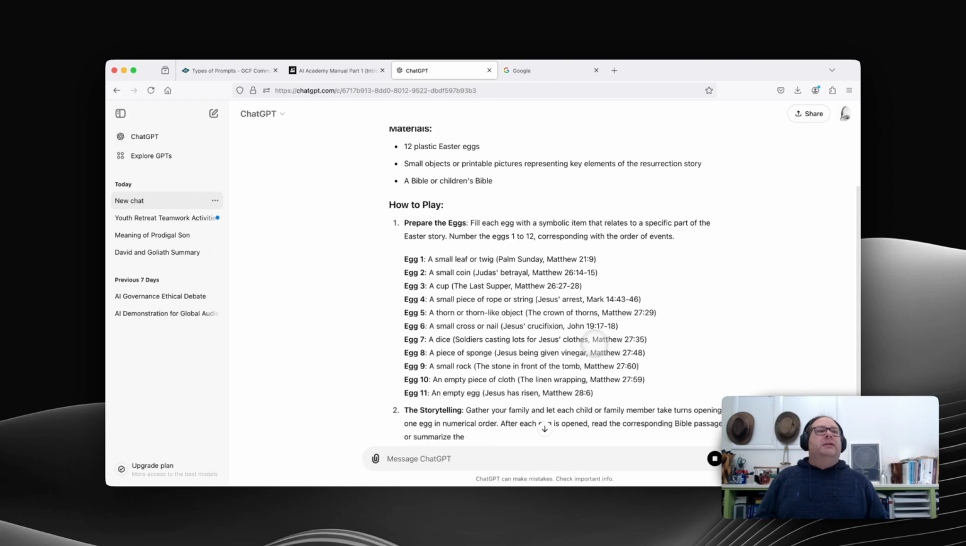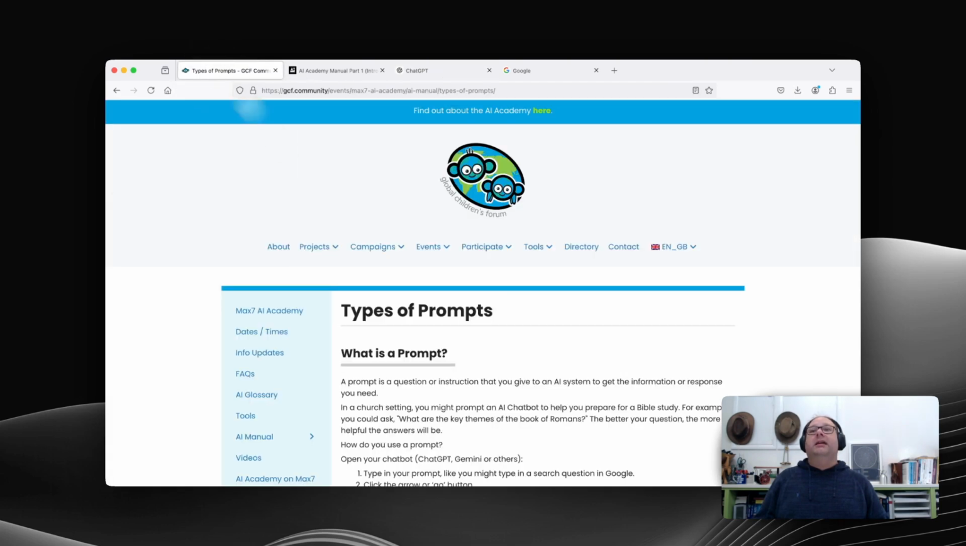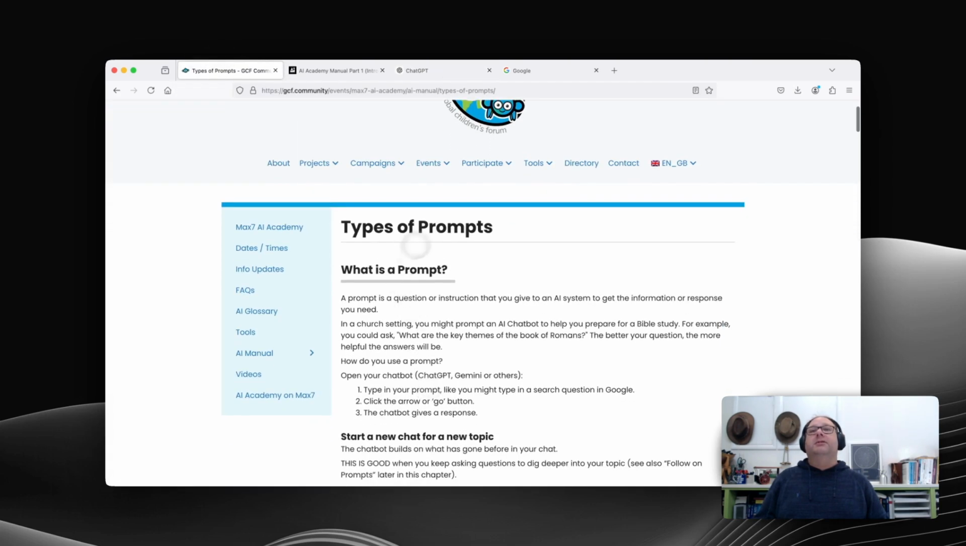So lots of different ways that you can use prompts, and as I say, there's far more detail on the types of prompts page in the AI manual. So you go to the AI manual, types of prompts. That's the latest chapter that we've got up there on the website.